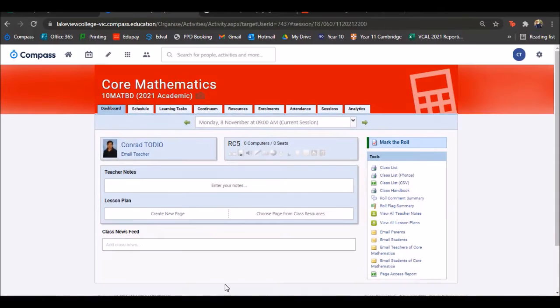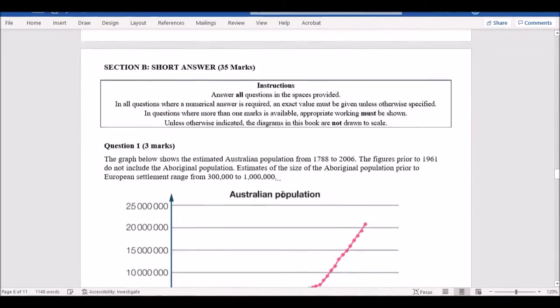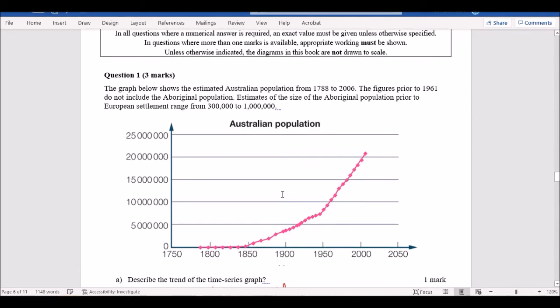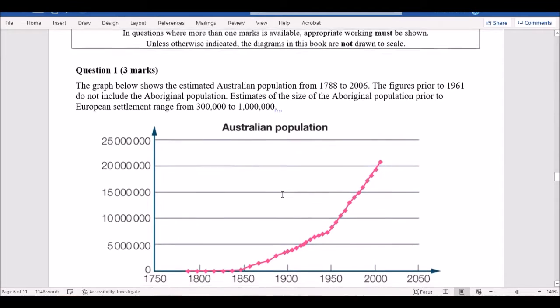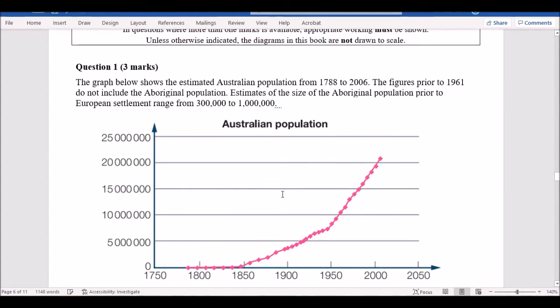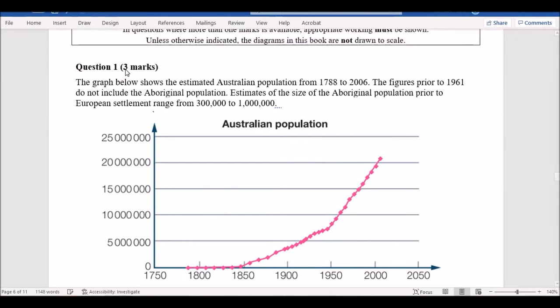Do the short answer, so the first 2 questions of the short answer. Now, I found this graph was a little bit tricky to read because of the information that it says there, but don't get too scared or frazzled by what it's talking about. Main thing is, you have a graph here. It's Australian population, and some of the numbers are recorded throughout the years, and it's saying it's recorded from 1788 to 2006.